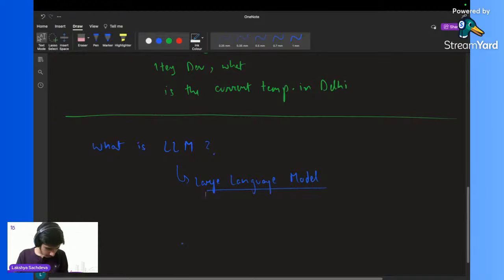Yes, Shoaib Alam, the correct definition. The easiest definition of LLM is ChatGPT, because this is a term everyone must have known and used.